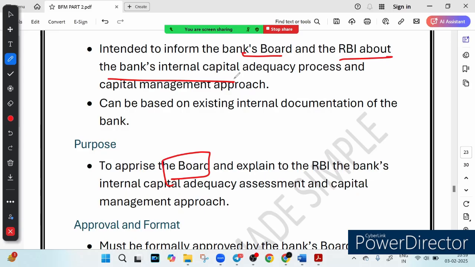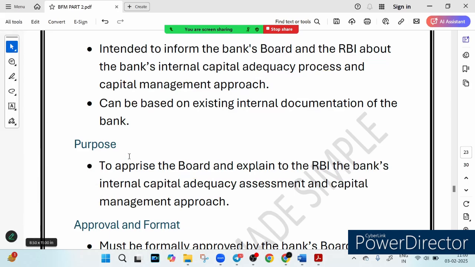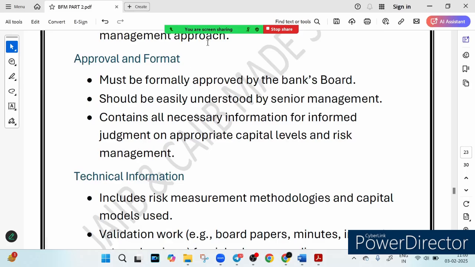It further ensures that the bank has enough funds to survive bad times, right? So, capital adequacy process. Just like a business creates a budget to handle unexpected expenses, banks use ICAAP to plan for financial shocks. Now, if we talk about the purpose, you know why this ICAAP document is needed. Now, the next pertinent question is approval and format.